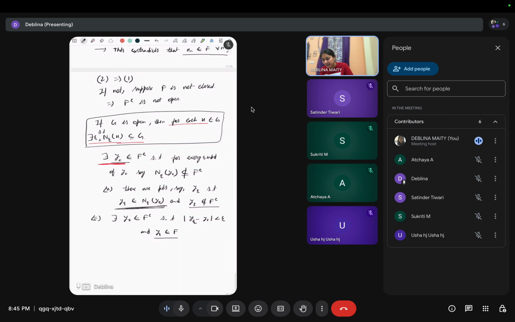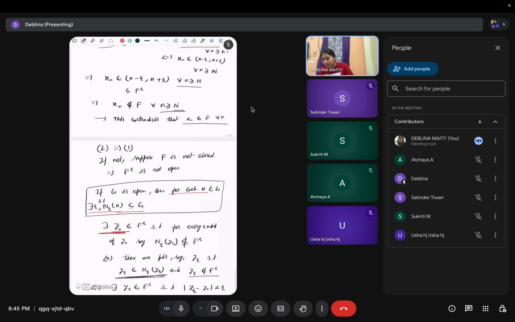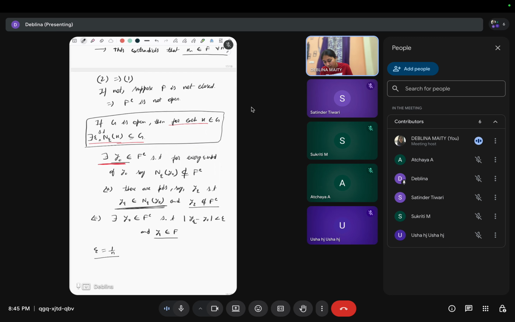Now we have to find a sequence, a convergent sequence. We have to form this sequence. So from here we'll take epsilon to be 1 by n. Now if we take epsilon to be 1 by n, this means mod of y naught minus y epsilon is less than 1 by n.